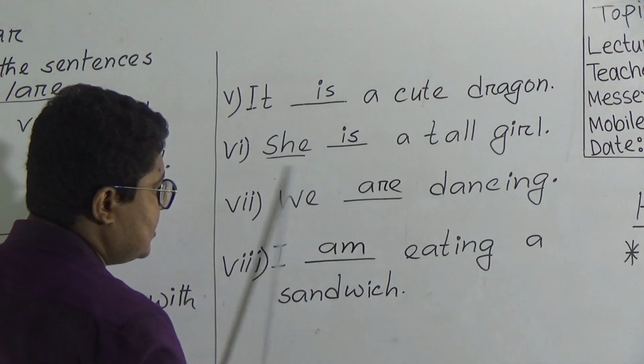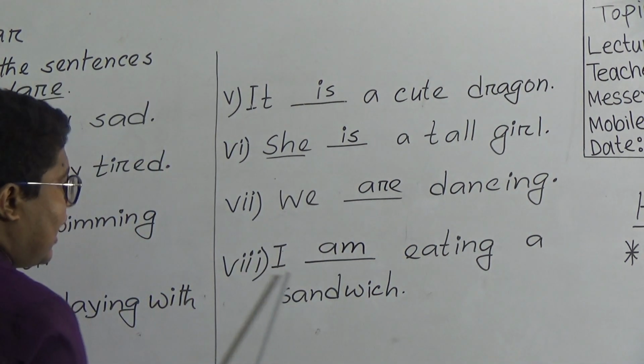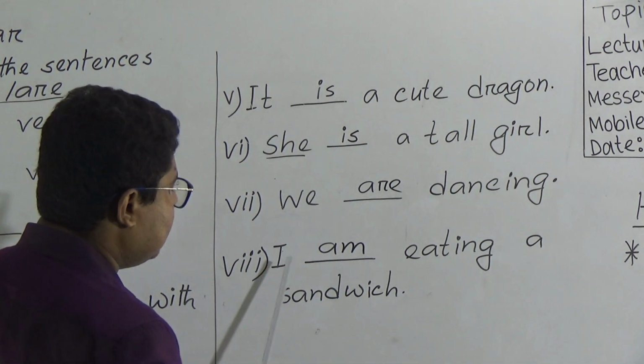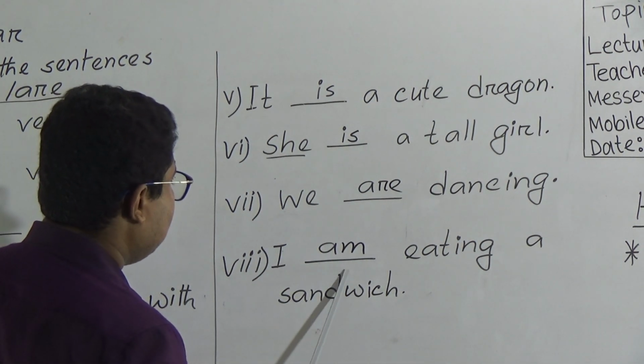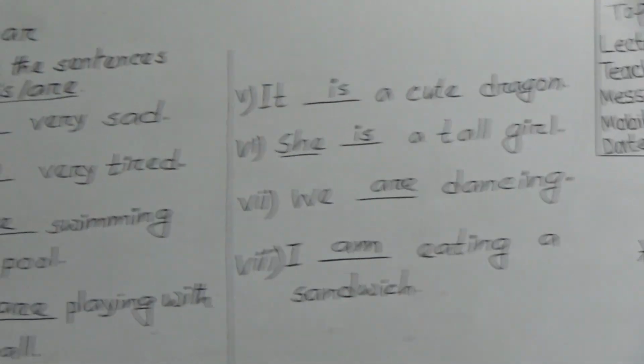We means a lot of persons. Number 8, I am eating a sandwich. After I, we will always have to use am. I am reading for the last time.